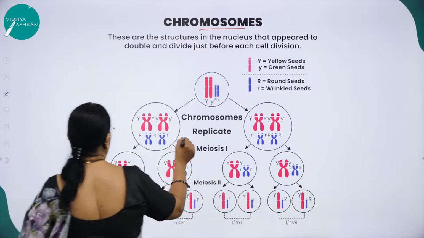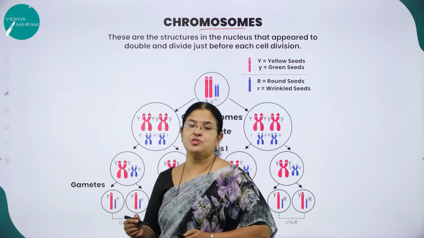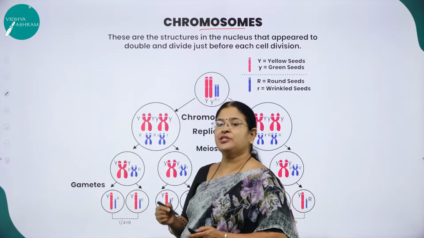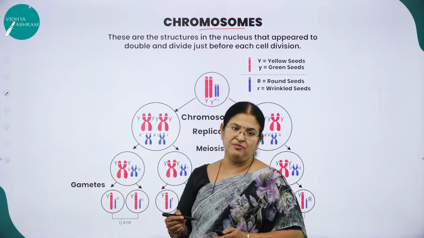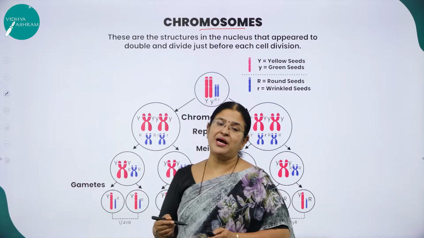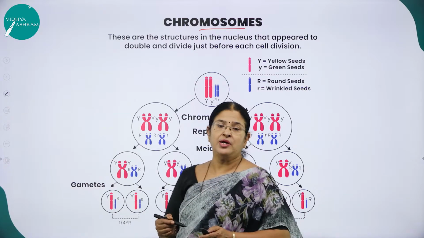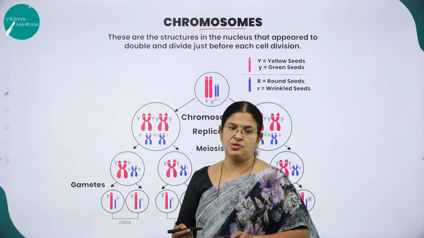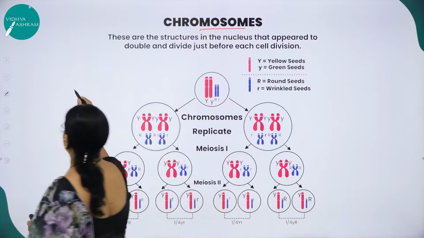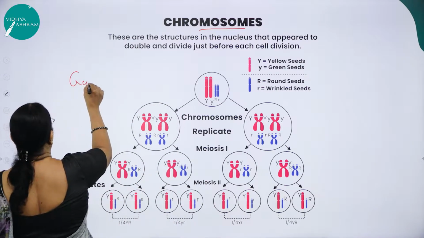Here you can see the chromosome. Hope all of you know that the chromosomal number is constant for a particular species. So the nucleus of a cell will have a balanced set of chromosomes. As you know, an unbalanced set of chromosomes will lead to abnormalities or anomalies, or otherwise we use the word syndromes. Now what is the difference between the gene and the chromosome?